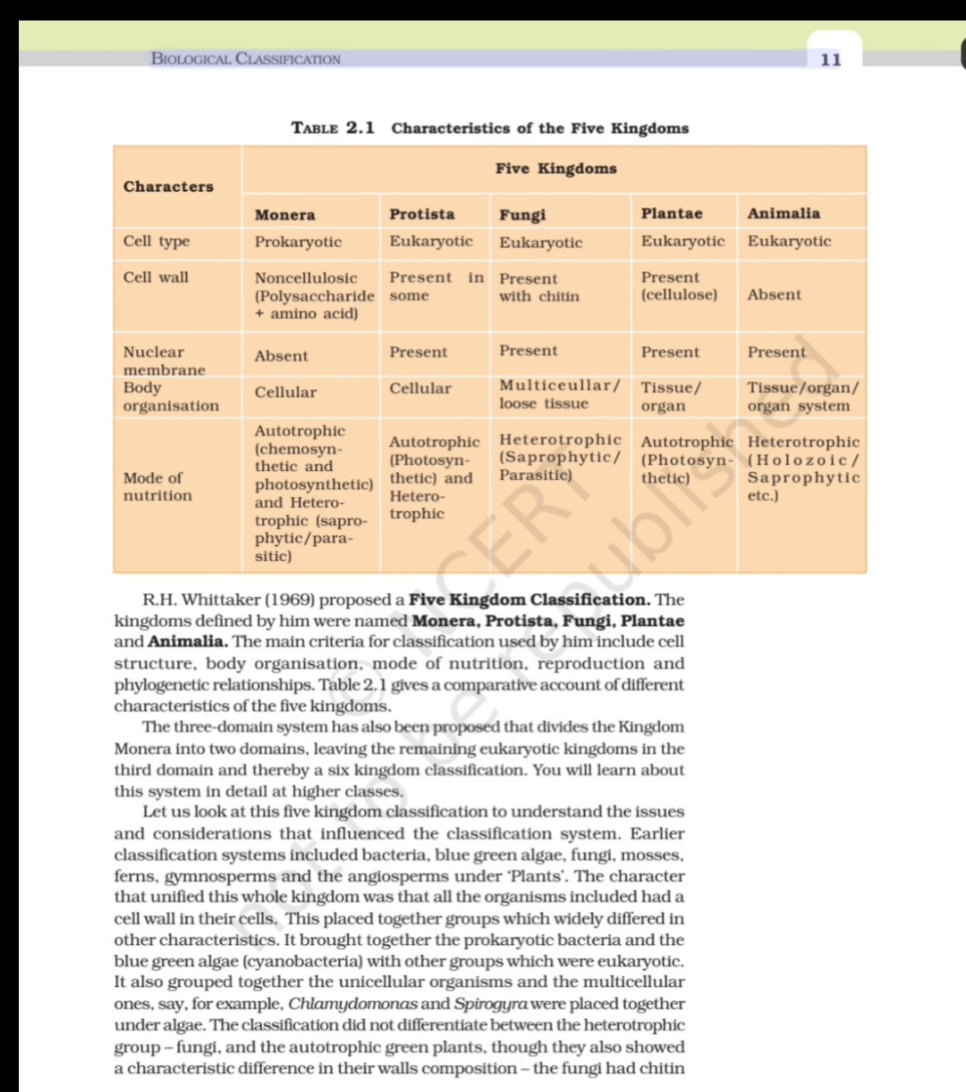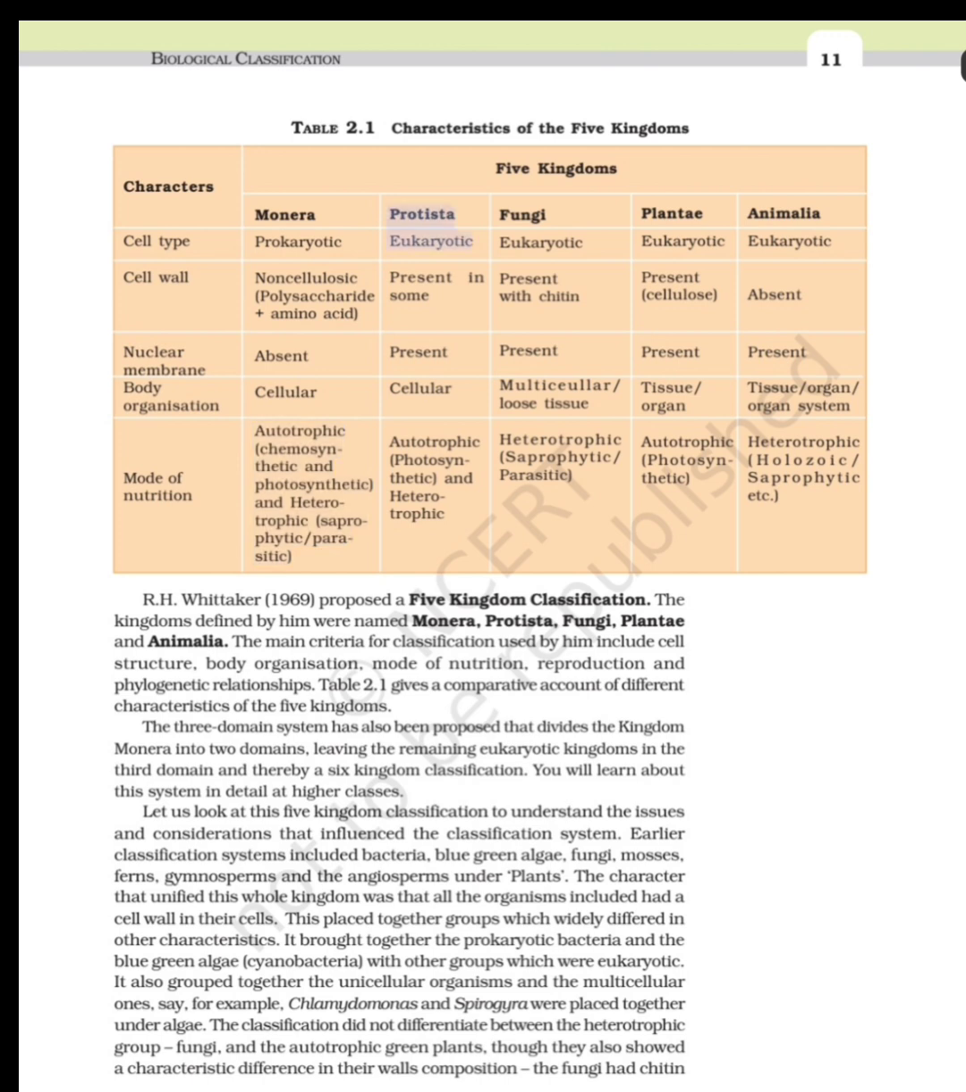Table 2.1 Characteristics of the 5 kingdoms. Characters: cell type, cell wall, nuclear membrane, body organization, mode of nutrition. Monera: prokaryotic; cell wall noncellulosic polysaccharide plus amino acid; nuclear membrane absent; cellular; autotrophic, chemosynthetic and photosynthetic, and heterotrophic, saprophytic, parasitic.